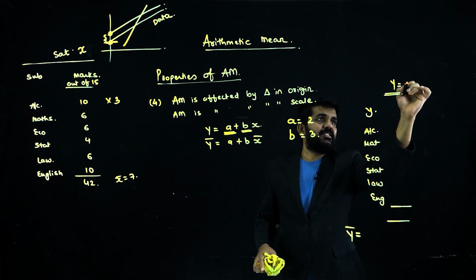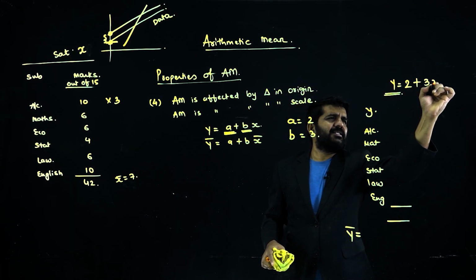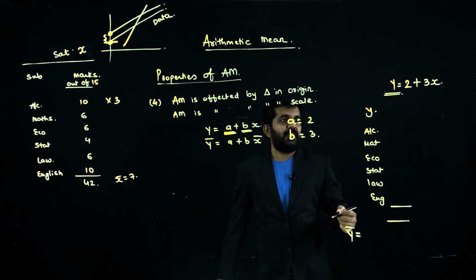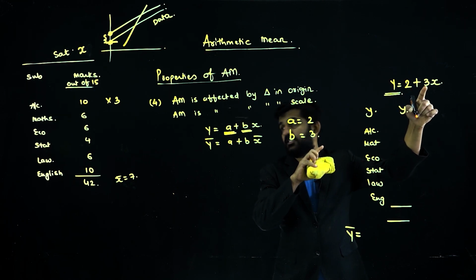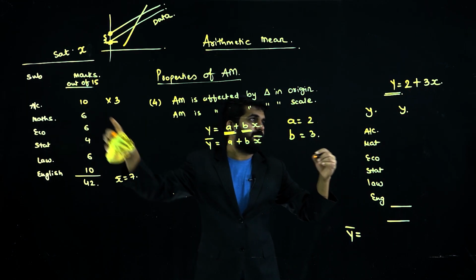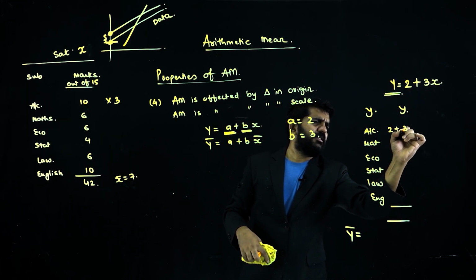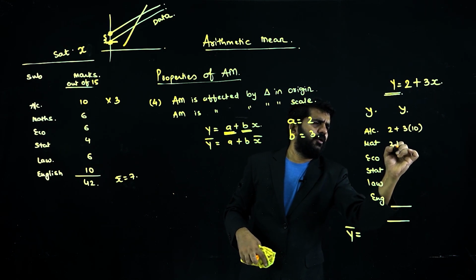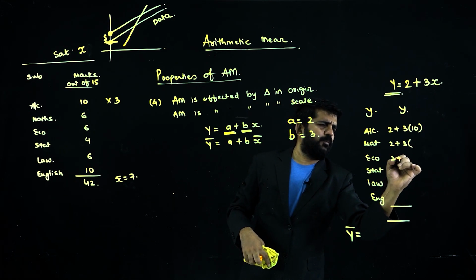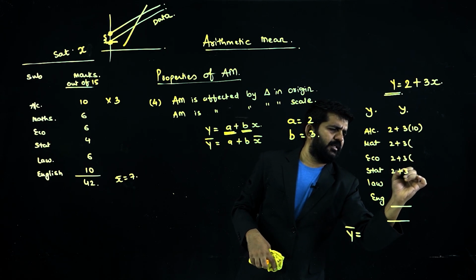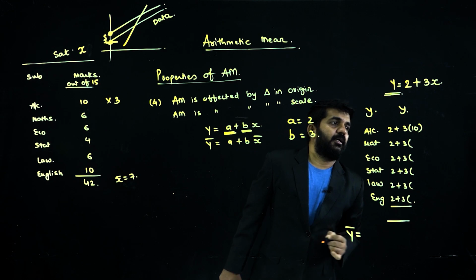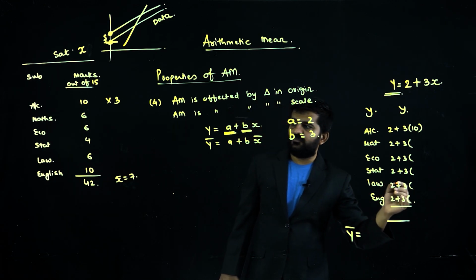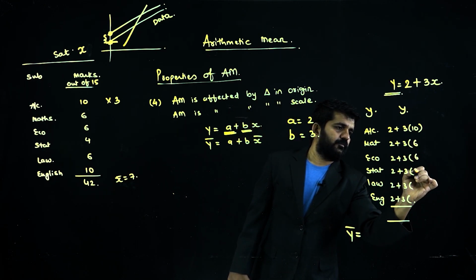Y is equal to 2 plus 3x. Let me find out Y. 2 plus 3 into 10, 2 plus 3 into 6, 2 plus 3 into 4, 2 plus 3 into 6, 2 plus 3 into 10.